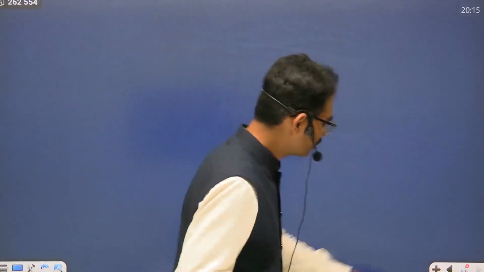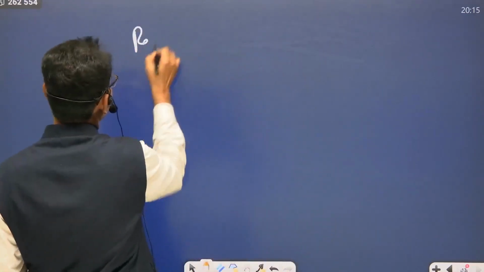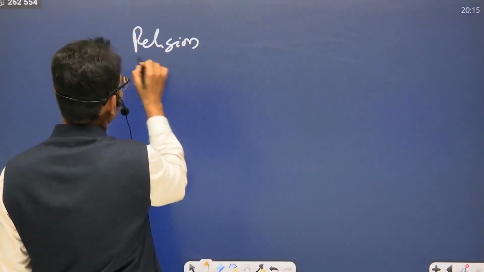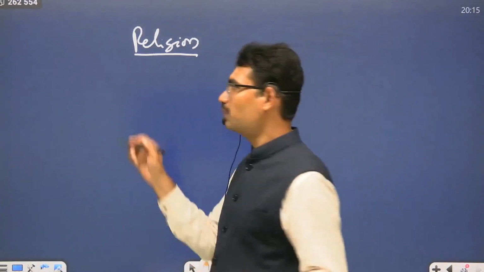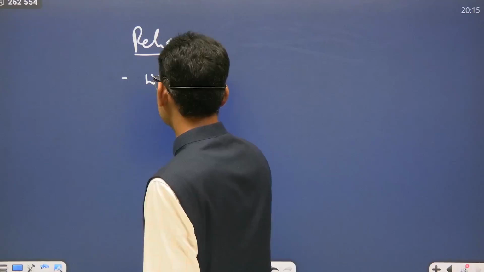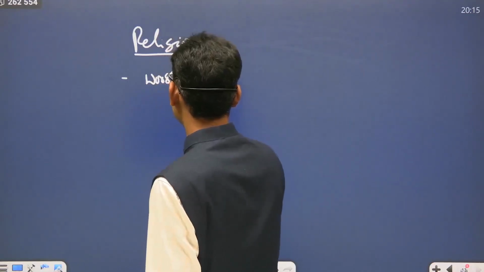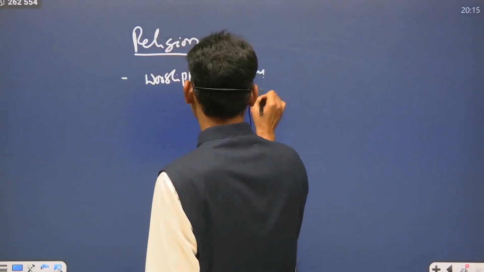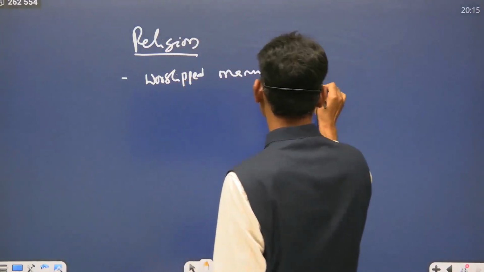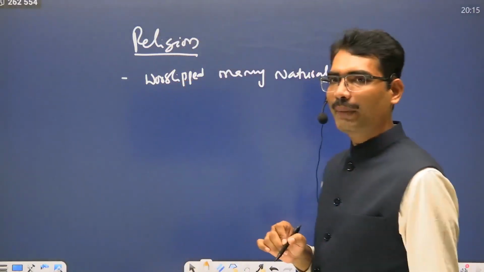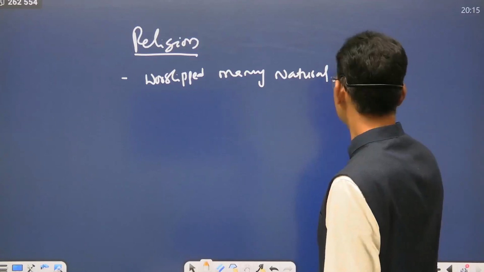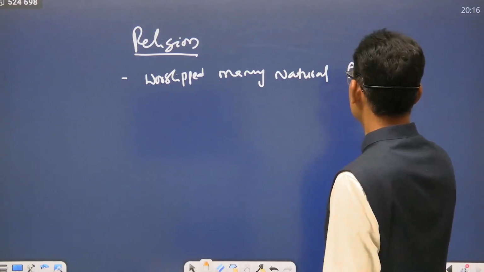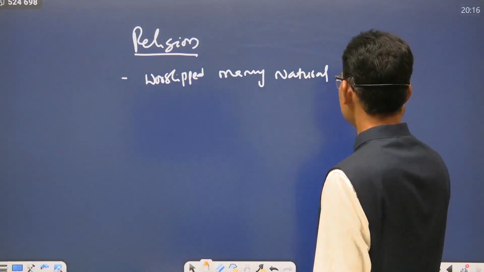Now, when it comes to religious characteristics, it appears they worshipped many natural things: animals, plants.